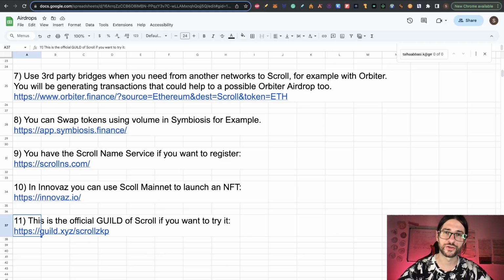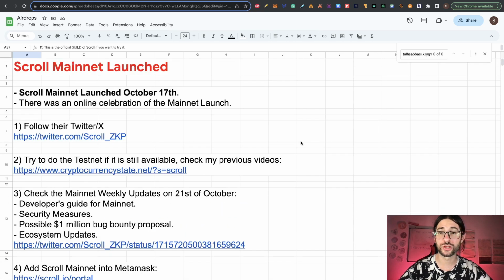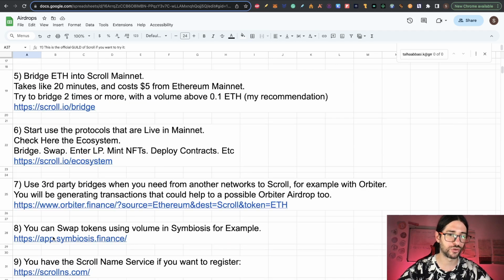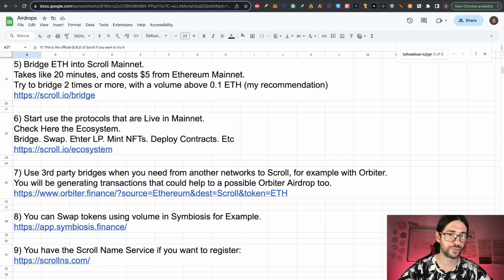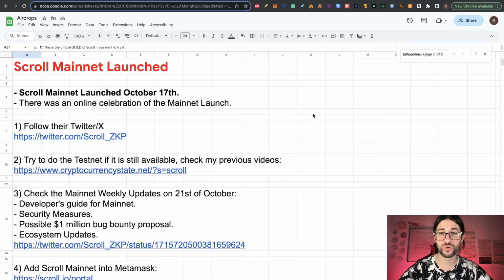And that will be all, guys. For now, these are all the steps that you need to do in order to keep this Scroll Mainnet airdrop alive. Remember, you don't need to use exactly the protocols that I mentioned. You can go to step 6, ecosystem, and find any protocol that is on Mainnet that you want. I also recommend you enter liquidity pools, that kind of stuff. Leave the money there for some time before you take it out.